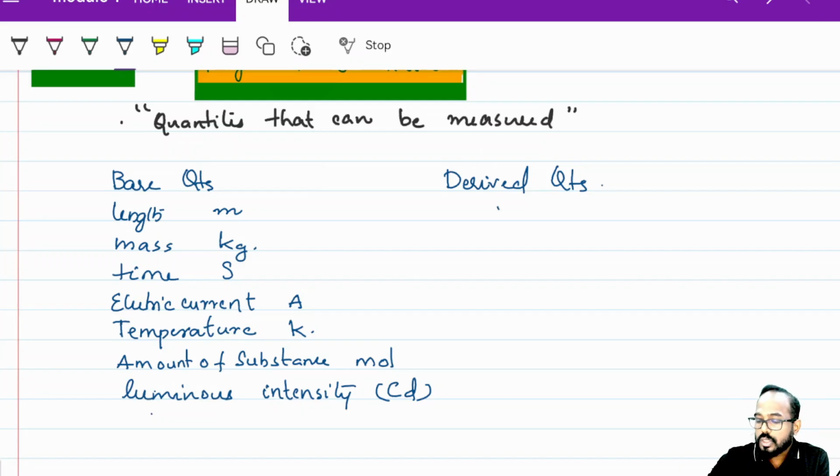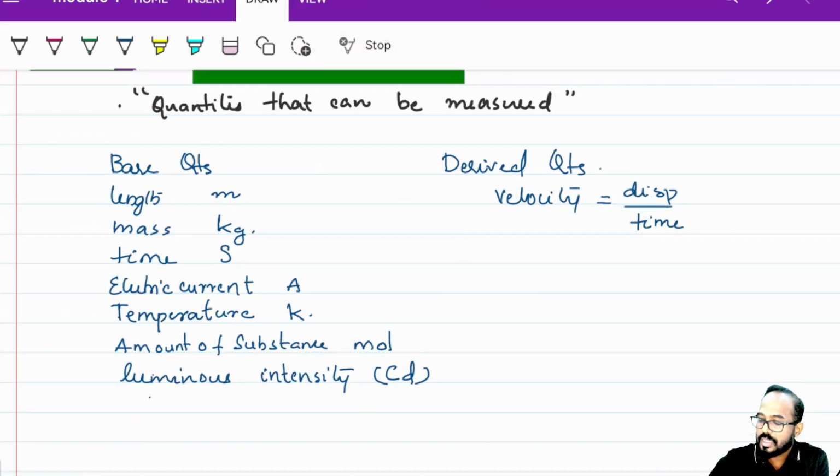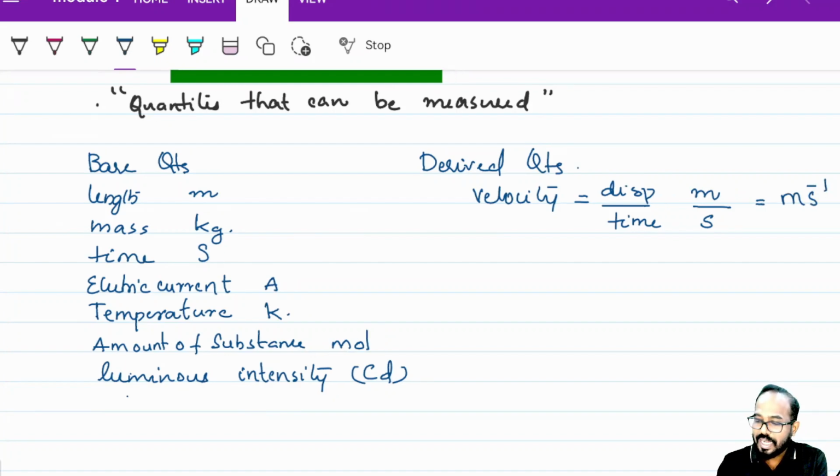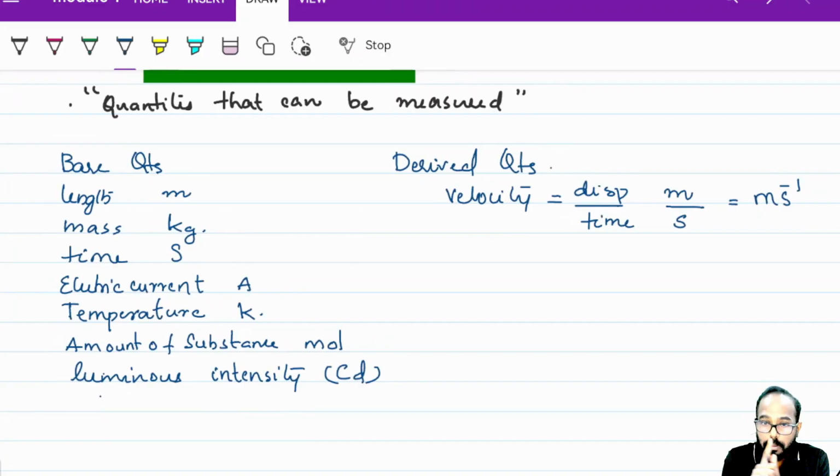So check what you have learned. Velocity: what is the equation? Displacement by time. What is the unit of displacement? Displacement means length you are measuring, so the base unit is meter, divided by time in seconds, so the unit will be meter per second. This is a derived unit, derived from the base units. So velocity is a derived quantity, meter per second is a derived unit.